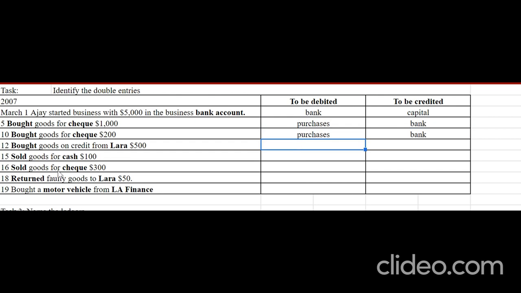Bought goods on credit 12th. Bought goods on credit from Lara. You're purchasing from a specific person. Therefore, purchases debit, Lara TP credit.